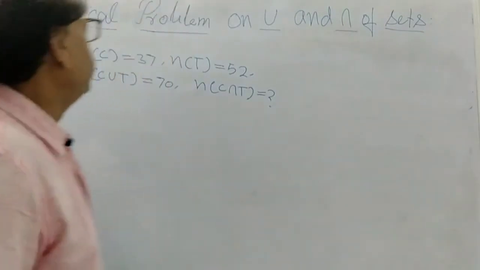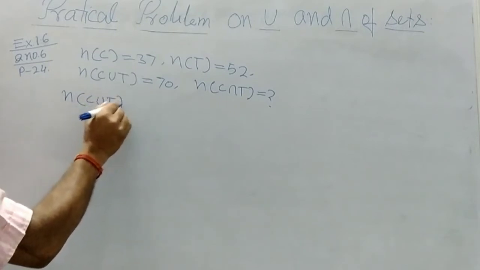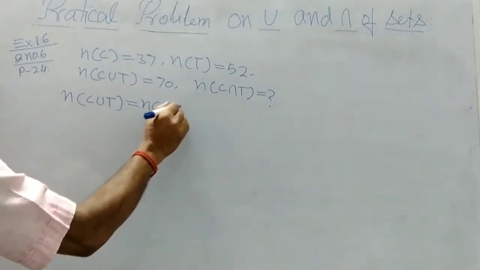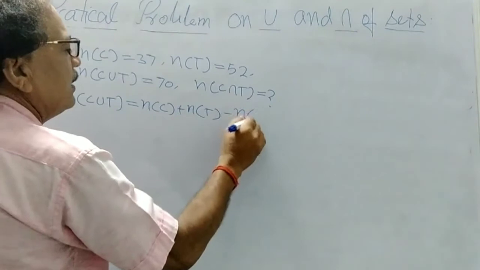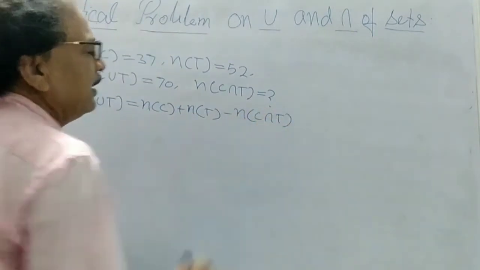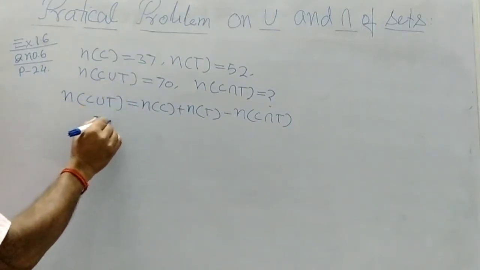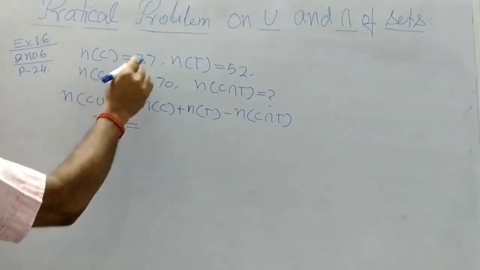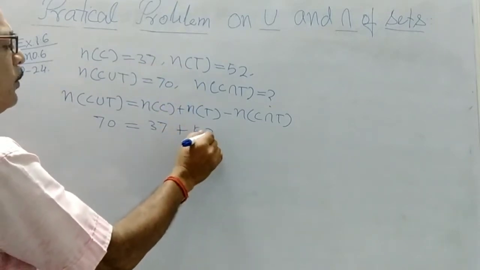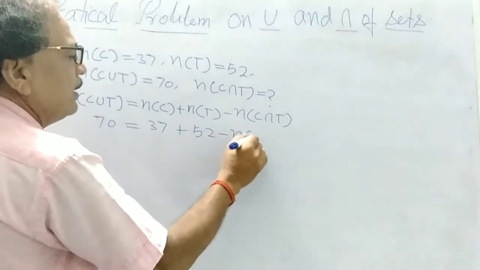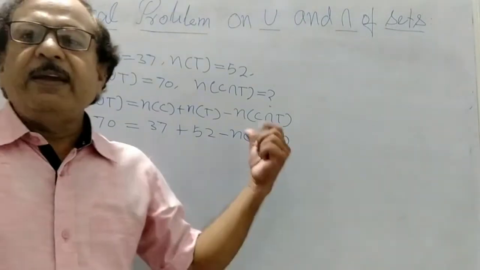Now find it. You can write N(C union T) equals N(C) plus N(T) minus N(C intersection T). You have learned this formula. Write the values. N(C union T) is given as 70. N(C) is 37. N(T) is 52, minus N(C intersection T).